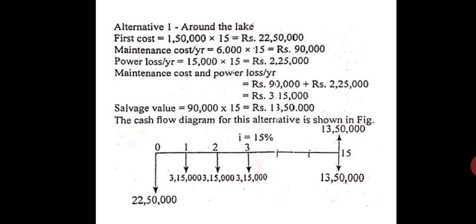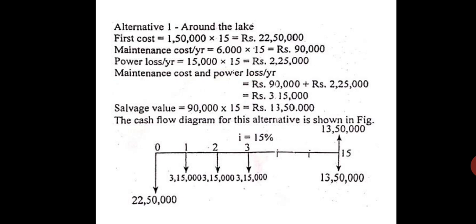So alternative 1, around the lake. First cost is 1,50,000 rupees into 15 kilometers. That is 22,50,000 rupees. That is the initial cost. Then maintenance cost is 6,000 rupees per kilometer for 15 kilometers. That is 90,000 rupees per year.